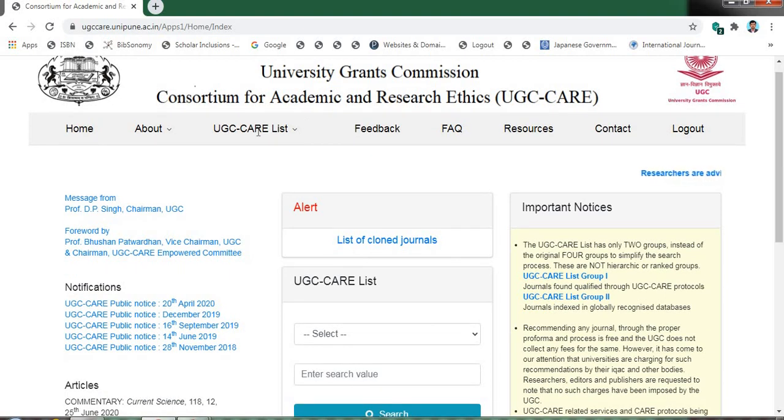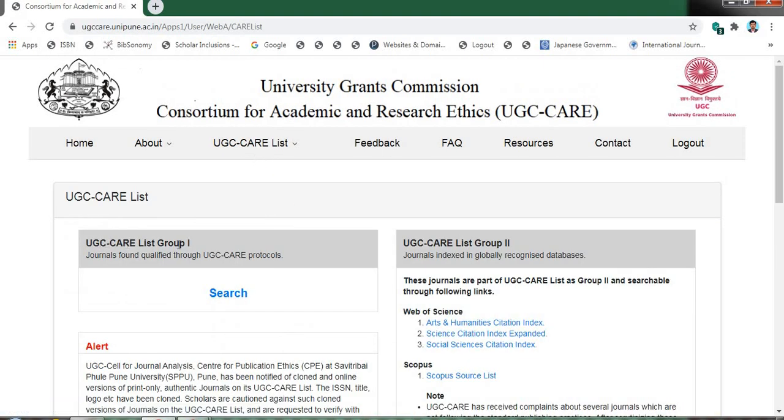After login, just click UGC CARE list and search. Here you can find UGC CARE list group 1 and UGC CARE list group 2. First let us discuss UGC CARE list group 2. UGC has not made any change in UGC CARE list group 2 as on 1st of October 2020.